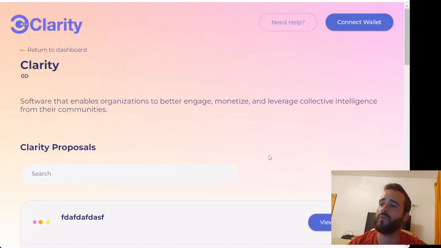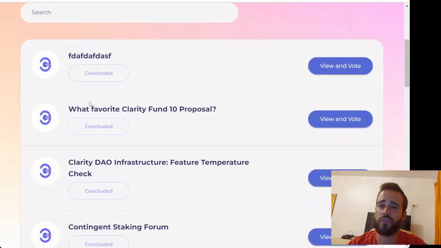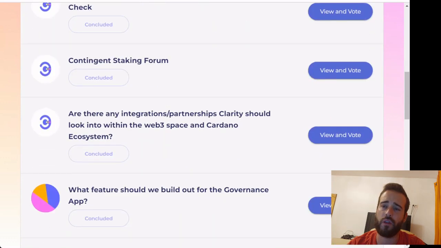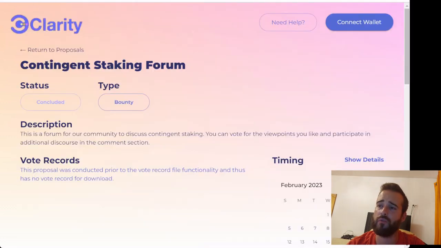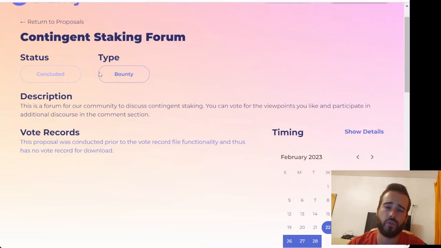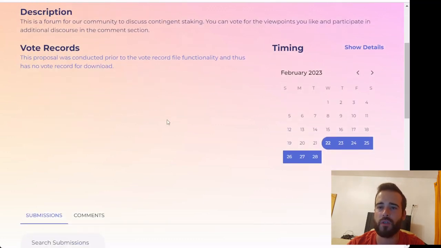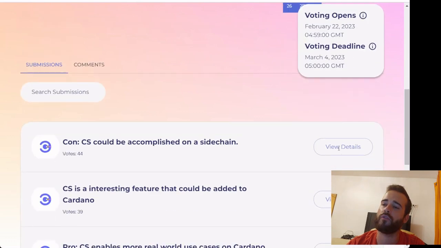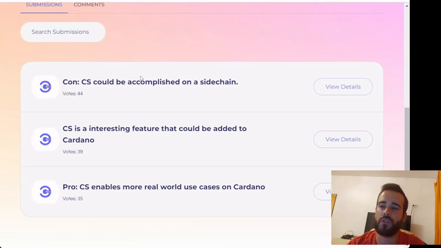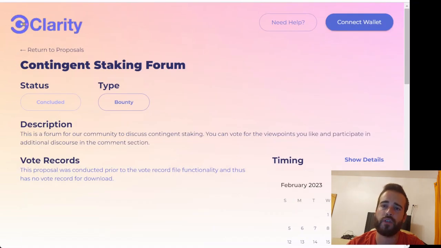And if we click here, we can see, for example, you can search for proposals. You have here just a general information. You can see a lot of proposals here for the Clarity governance. These are proposals that have already been voted on. You can click here and you can see an example of what you see in the proposals. So you see the status that it was concluded, the type of proposal, you have a description, records. You have also timing for the proposal, any comments, submissions. You have here the options below that you could vote. So plenty of information outside.